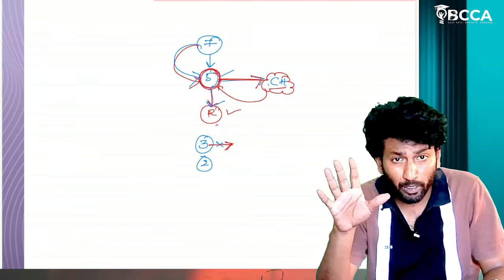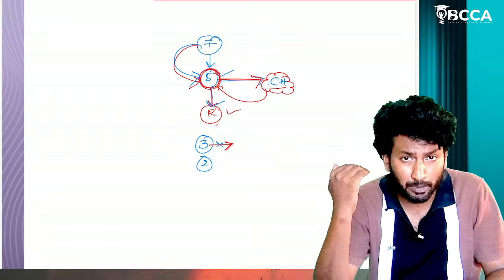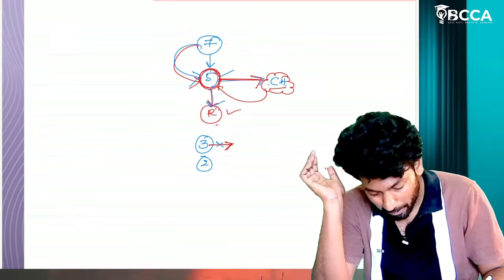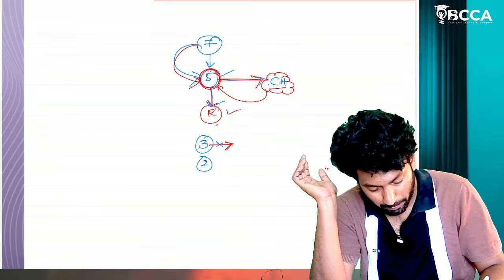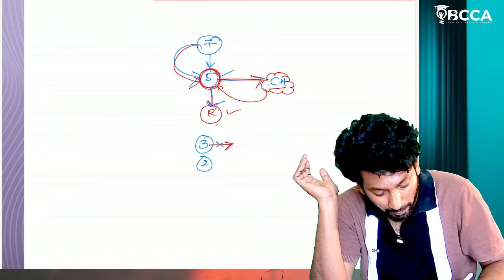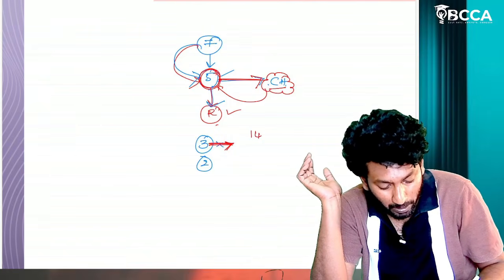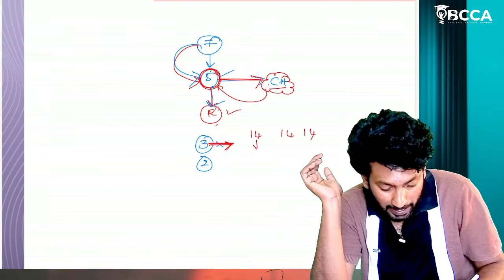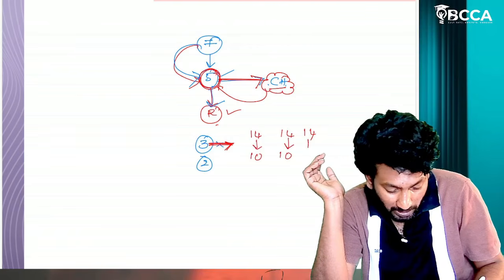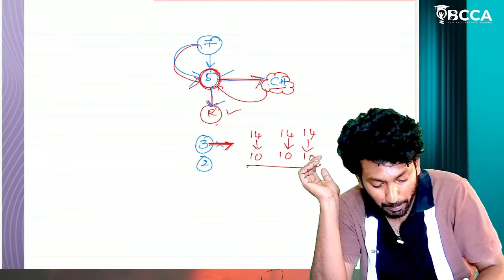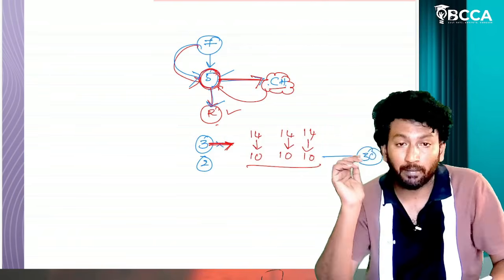The concepts I'm going to give, prepare those, and practice those concepts, problems, and theory questions as well. Your target should be that for these 3 questions, each of 14 marks, you get at least 10 marks each. 3 tens means you will get 30 marks.